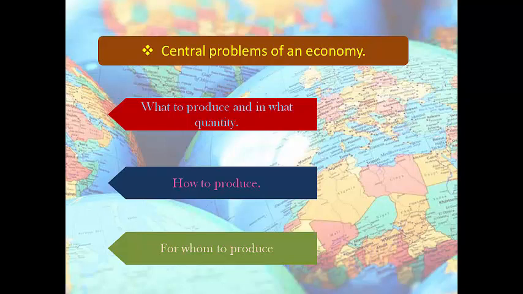We have different factors of production, so an economy has to decide for whom the production should be done. They need to ensure how the distribution of income would happen among the factors of production so that there is social justice.